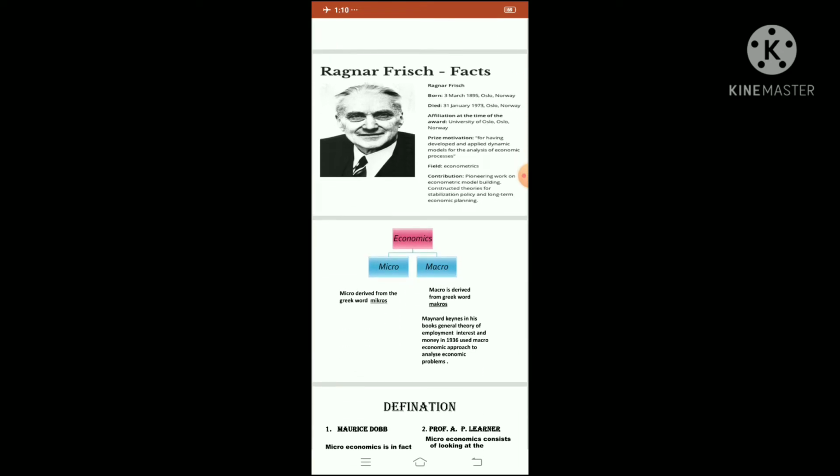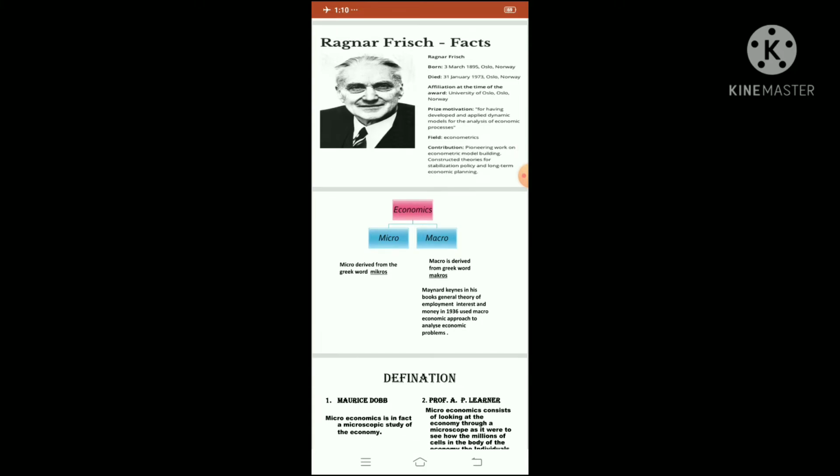Now come to the next main part of the chapter, that is economics. The economics concept is divided into micro and macro. Our first chapter is related to what? Micro and macro. Now see, microeconomics is derived from the Greek word mikros, and macroeconomics is derived from the Greek word makros. Lord Maynard Keynes, in his book General Theory of Employment, Interest and Money in 1936, used the macroeconomic approach to analyze economic problems.